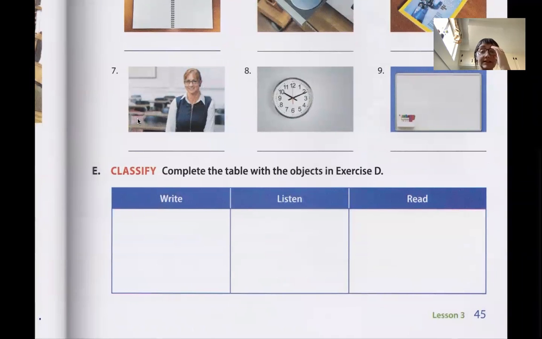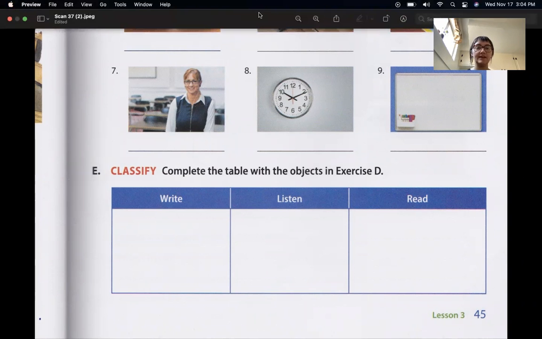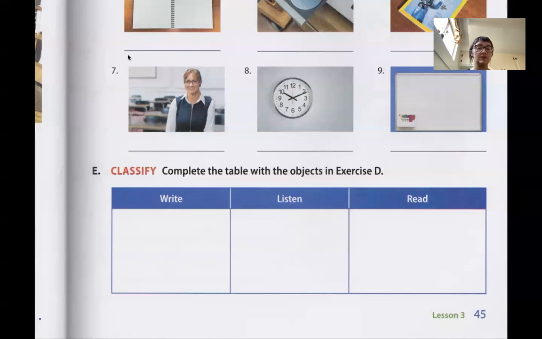Okay, so it says complete the table with objects in exercise D. So it's saying, what do we write with? What do we listen with? What do we read? So let's do this. Do you write with a pen? Yes. Do you write with a pencil? Yes. Do you write in a notebook? Do you write on a board?